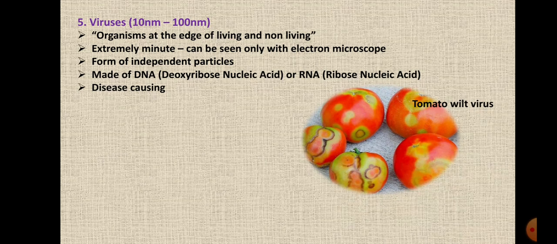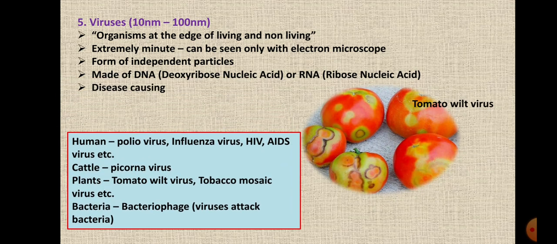They are a form of independent bodies. That is, they are made up of either DNA, that is deoxyribose nucleic acid, or RNA, that is ribose nucleic acid. There is a long molecule of DNA or RNA and it is covered by a protein coating. This is the structure of a virus.